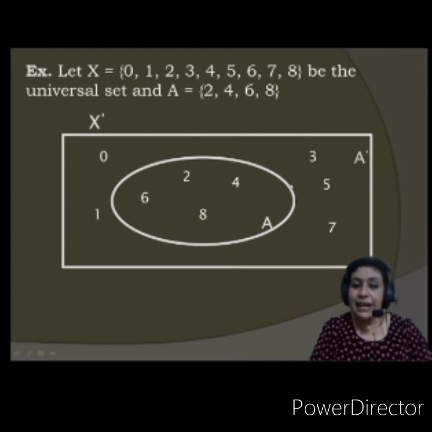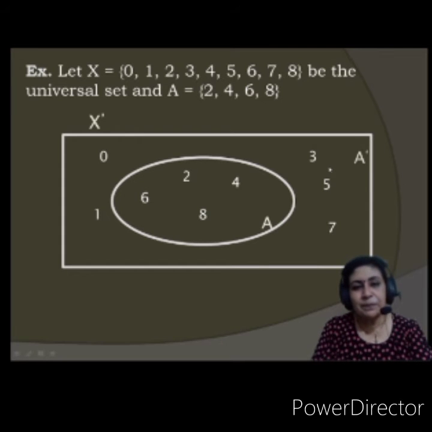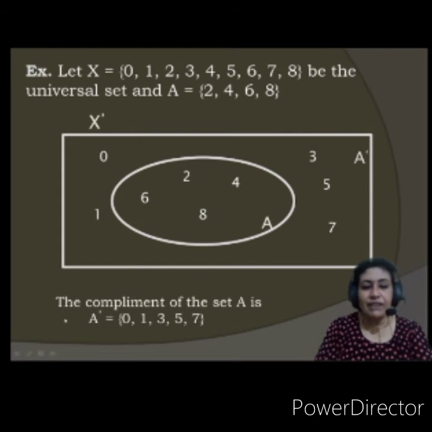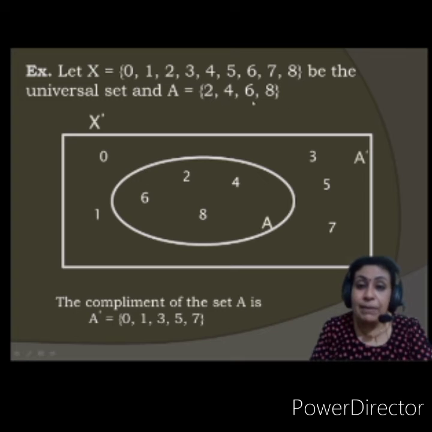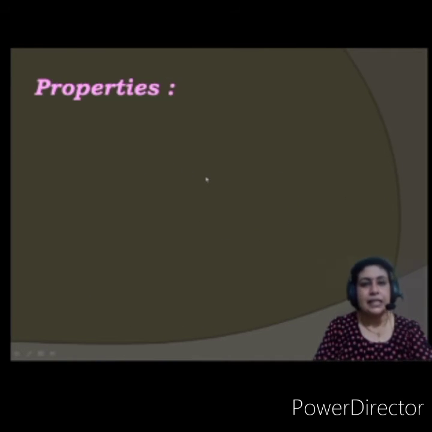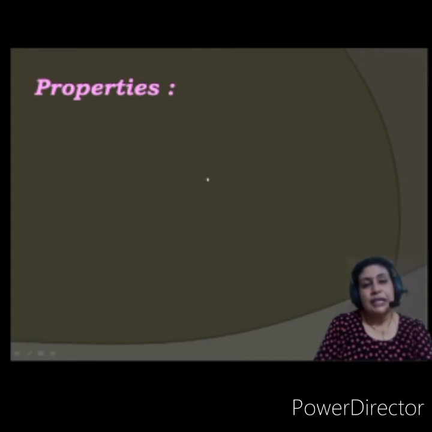Okay. Now what will be A complement? I just have to exclude these numbers and include the numbers which are there in the universal set. What are they? 0, 1, 3, 5, 7 is my A complement. Understood? Fine. So A complement will consist of 0, 1, 3, 5, 7, which are not there in A. These elements are not there in A, and these elements are there in A complement. From where? From the universal set. Okay? Yes. Now let us understand the properties of this.